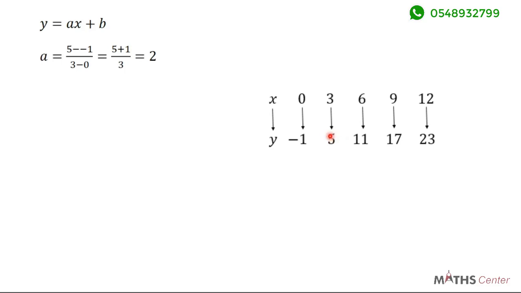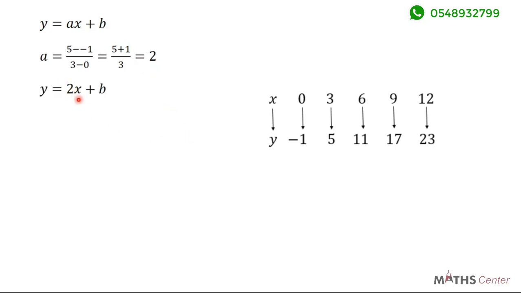So I'm going to have 5 minus, but don't forget that this is already minus. So I'm going to have 5 minus negative 1 divided by 3 minus 0. 5 minus negative 1 will give me 5 plus 1. Then 3 minus 0 will give me 3. So this will give me 6 over 3, which is 2.